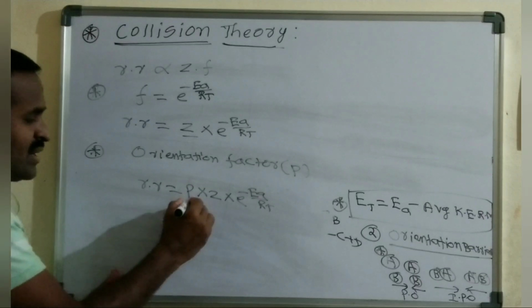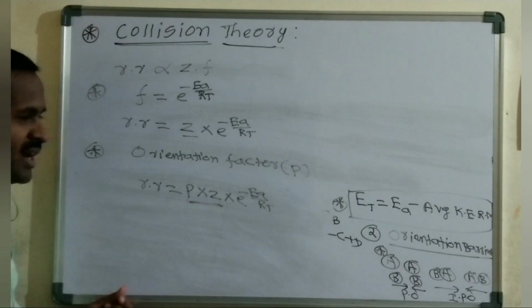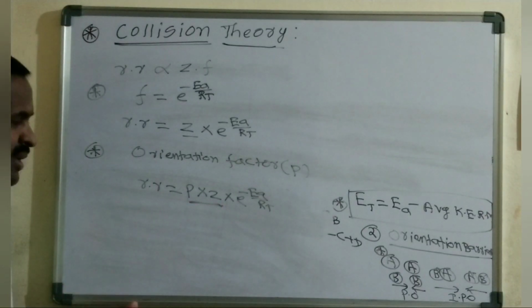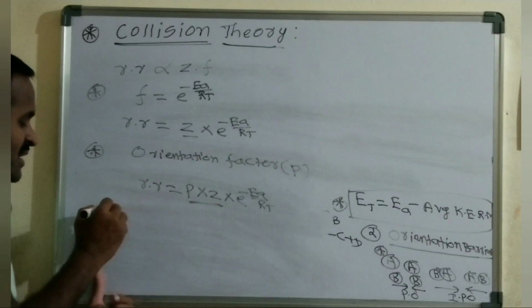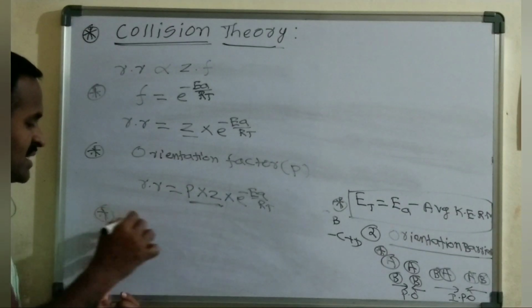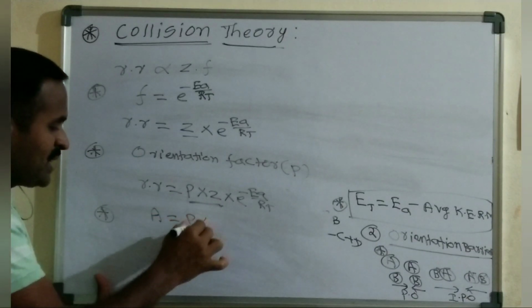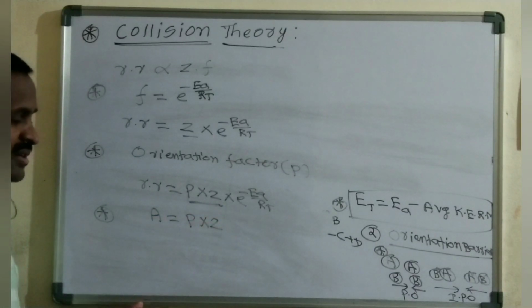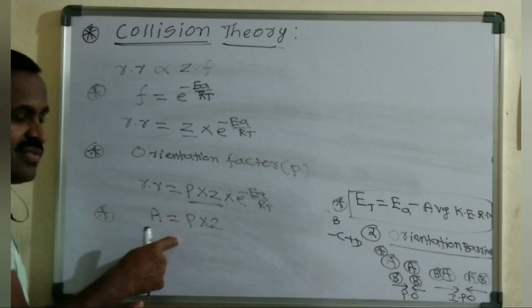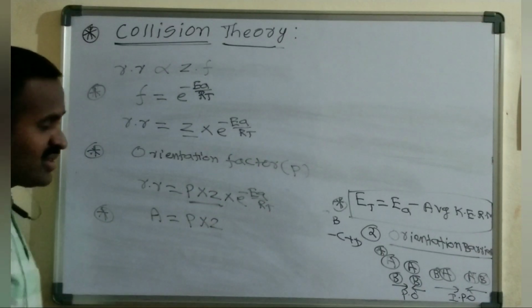Arrhenius introduced another constant by taking P into Z, which is simply the Arrhenius constant. Arrhenius constant A equals P into Z, where P is the probability factor and Z is the collision frequency.